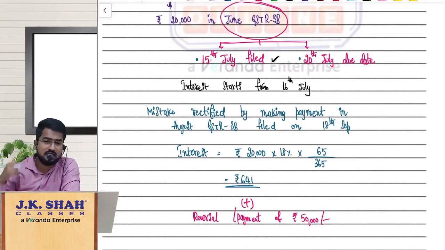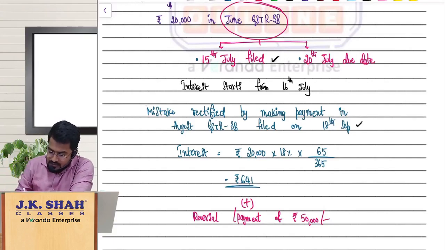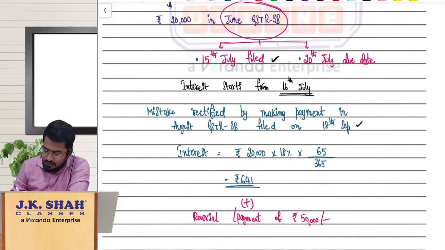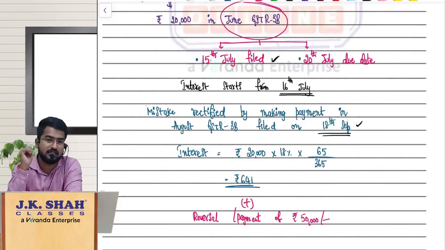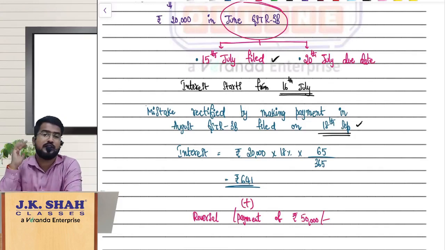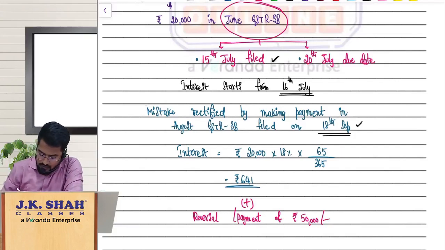Payment is done through August 3B. August 3B you are filing on 18th September. So the interest calculation will run from 16th July to 18th September. So that is for 65 days. 20,000 into 18% into 65 divided by 365. If you see, 641 rupees is the interest.